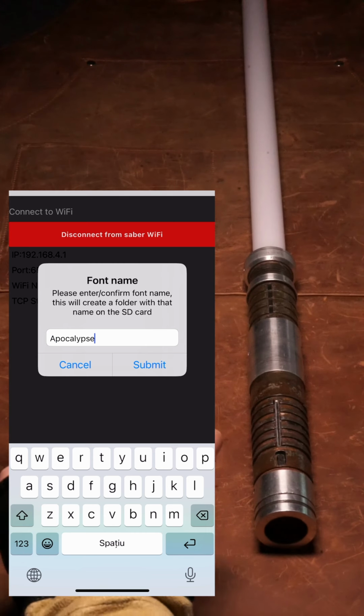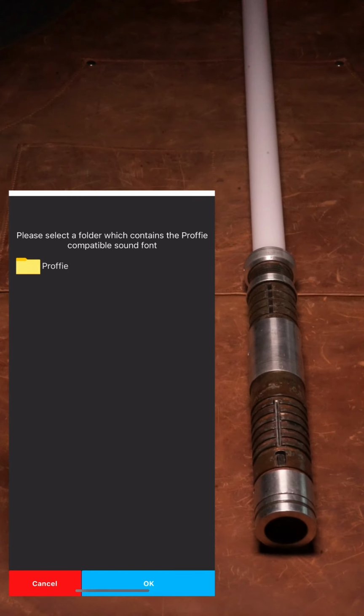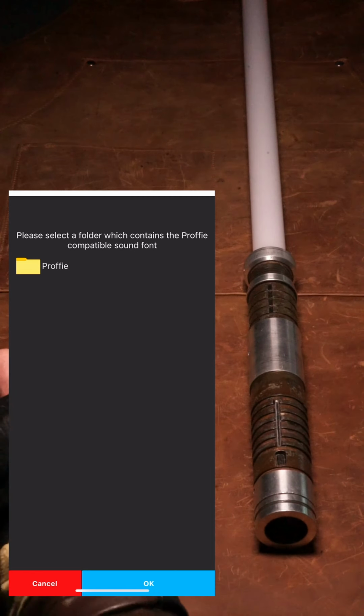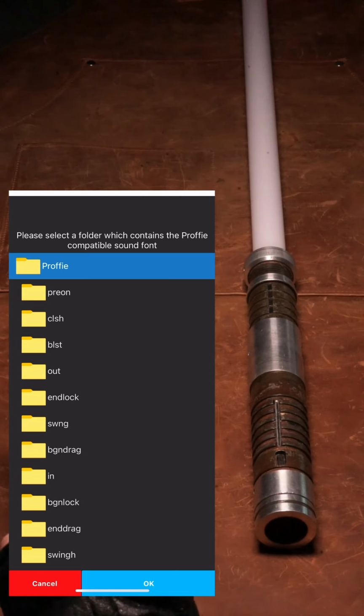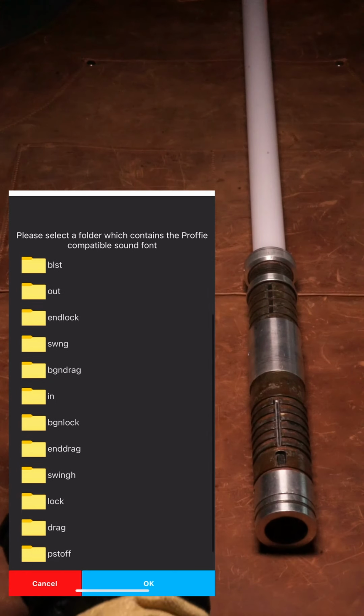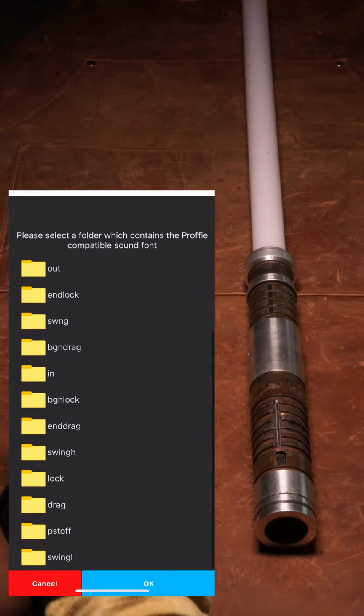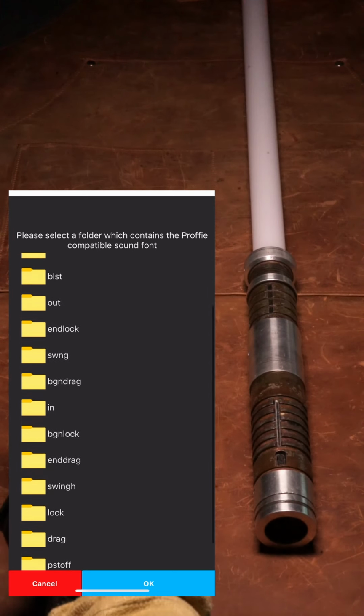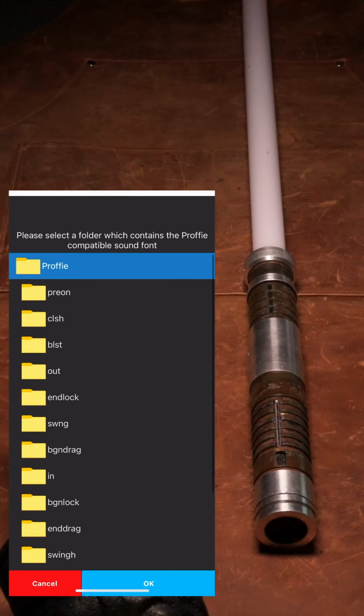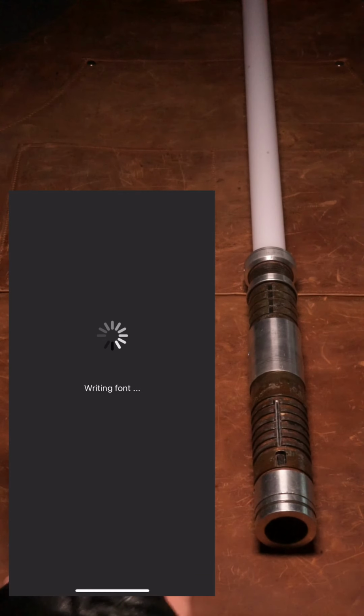The name it will appear under in the font selector. Type the new name, tap Submit, and now we're asked for something else, selecting the root folder of the sound font. This step is necessary because different artists organize their sound files differently. A single zip file might contain one font or multiple versions of the same font stored in subfolders. When you see items like blast, clash, or drag, those are individual sound effects, and the folder containing them is the root font folder we need. Let's select it, tap OK,